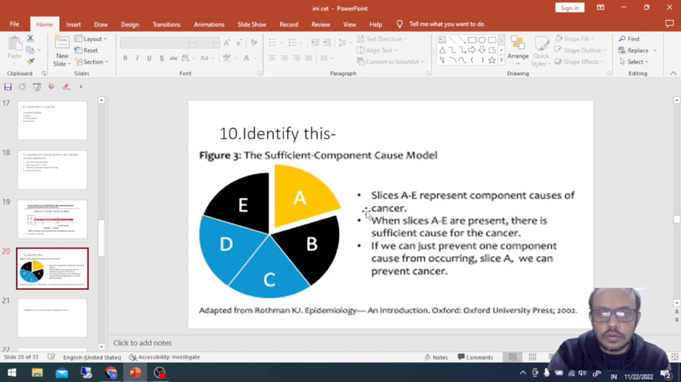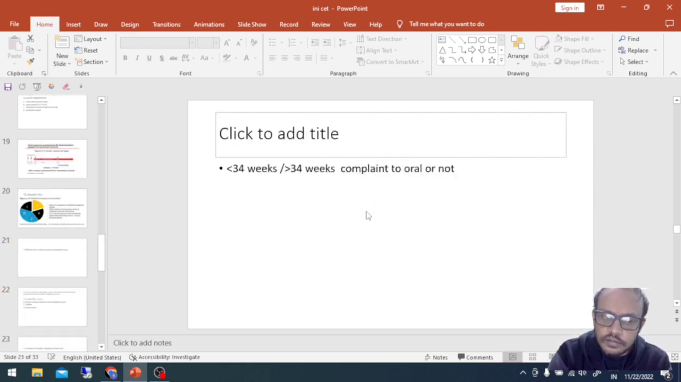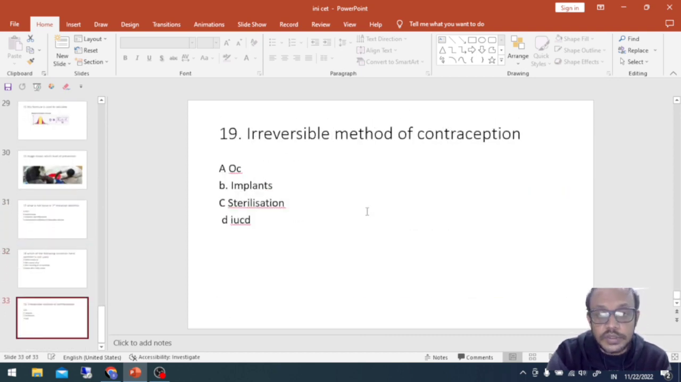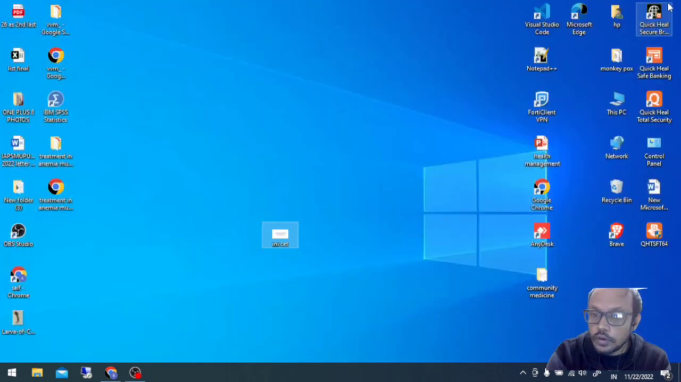Revise these topics, and these are only 19 questions I think. But in NEET PG there will be more questions, more weightage of community medicine is there. So all the best for that, stay tuned. That's all for today's lecture.